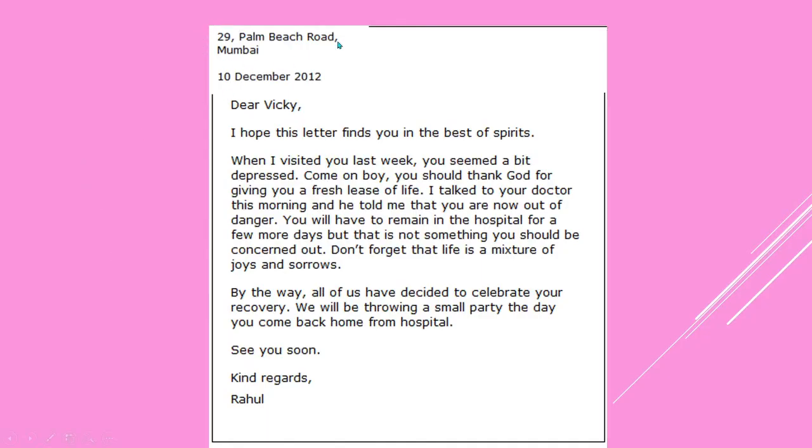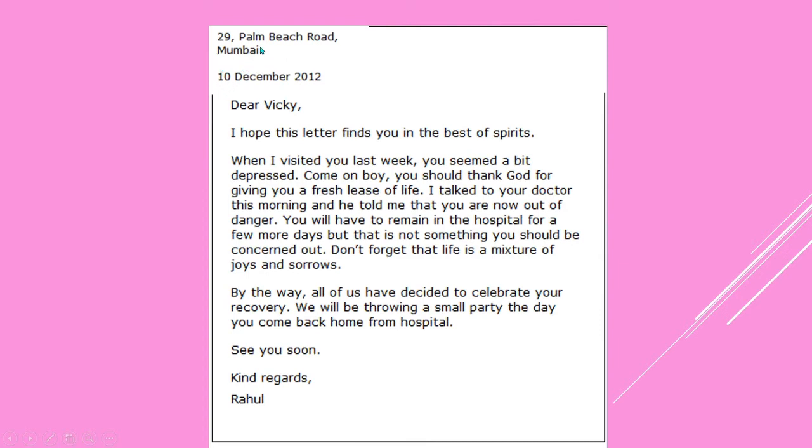See, you can see on the left corner, first of all, we have written the sender's address. This is Rahul's address. As nothing is given in the question, we have used this address, where we have to write first the block number or the house number or flat number wherever you are residing, then the area, and if you have any landmark, then you can write it, and then the city's name.